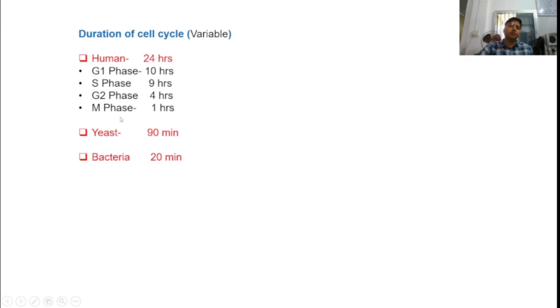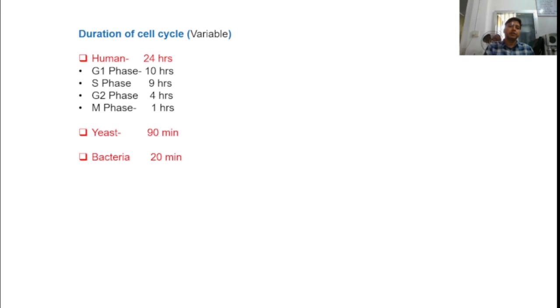So the duration of cell cycle varies from one organism to other organisms. So for example, human cells in culture divide in 24 hours. And if we see the different phases of interphase, like G1, it takes 10 hours, and S phase takes around 9 hours. Similarly, G2 phase takes around 4 hours. And so real division which takes place in M phase, it takes only 1 hour.